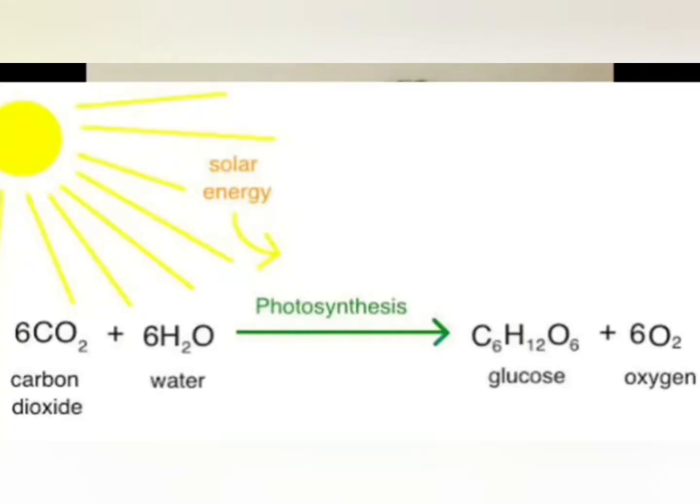The process by which plants prepare their own food using carbon dioxide and water as raw material in the presence of sun's light energy and chlorophyll is called photosynthesis. The green parts of the plants, which are mainly leaves and sometimes stems also, can perform this process.